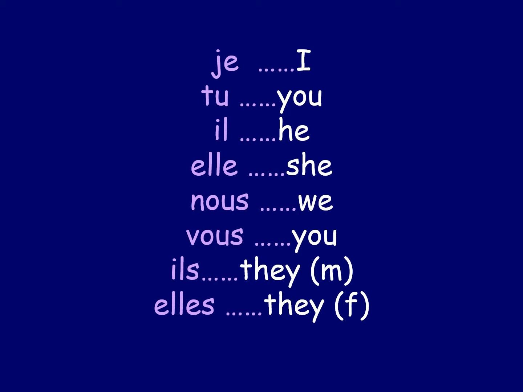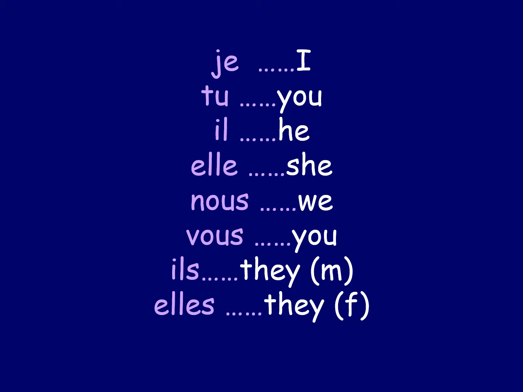So again, you've got two words for you in French, tu towards the top and vous more towards the bottom. So tu is used if you're talking about a friend, and vous is used if you're talking to someone you don't know or about a group of people, to a group of people. And then you've got two words for they as well. So ils, I-L-S, is the word for they for talk about a group of boys, and then elles is the word you use if you're talking about a group of girls. And if there's a mixed number, then you use the top one, ils, because that's just the way things are, I'm afraid. So those are the words.